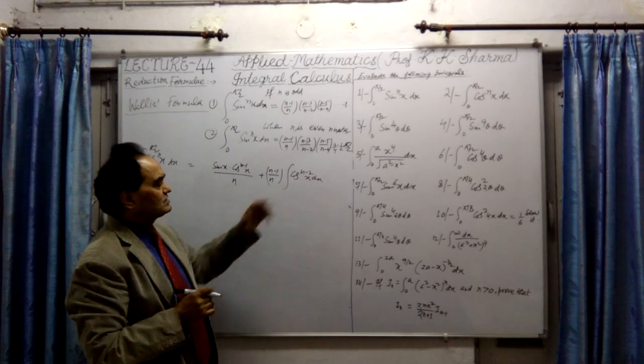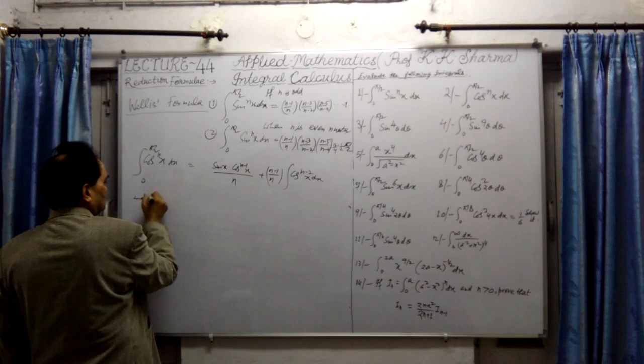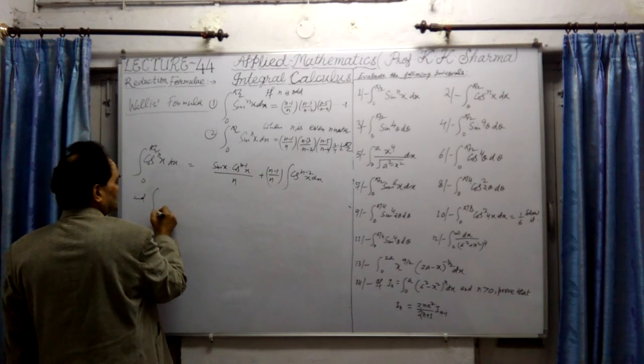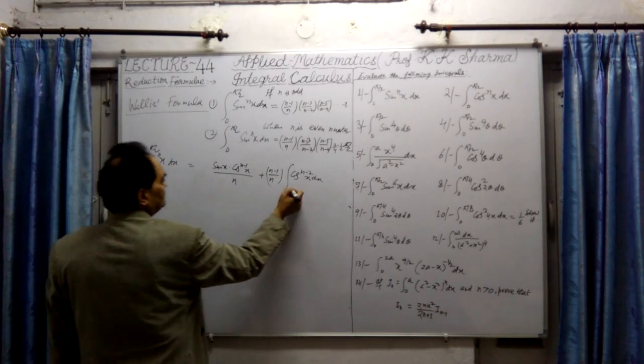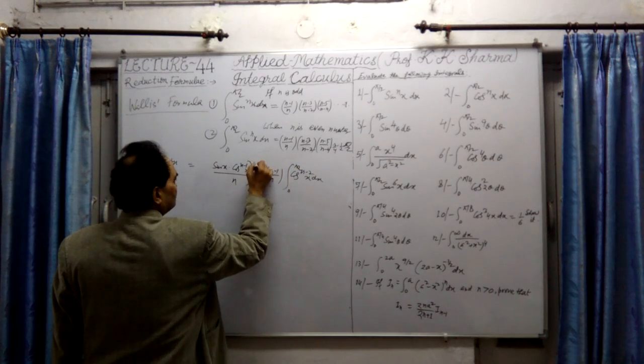Now this is further simplified, and the second part has limits 0 to pi by 2. Here also 0 to pi by 2. Let me define what the value is.